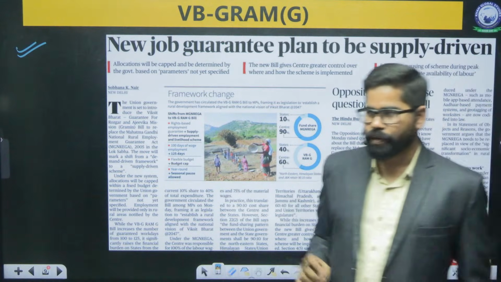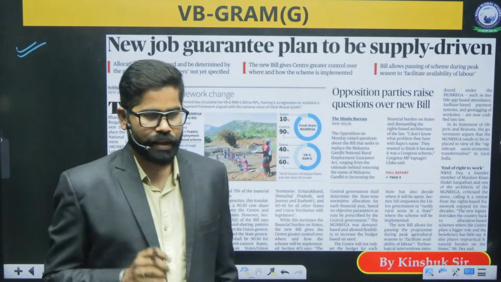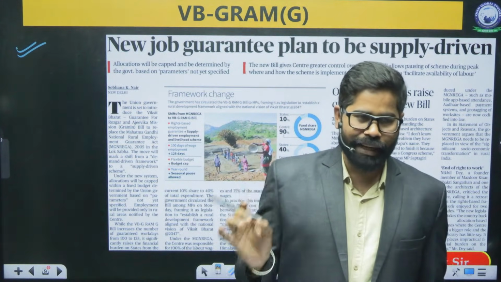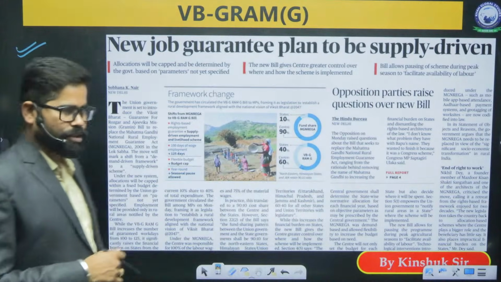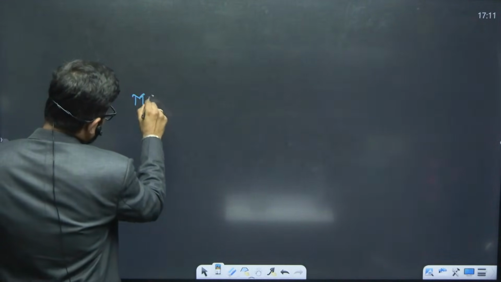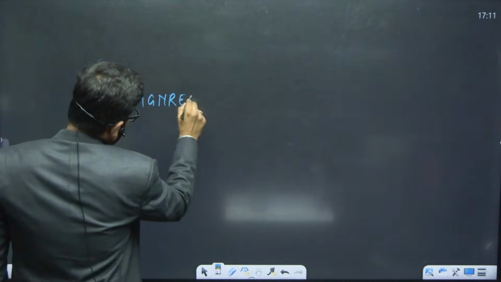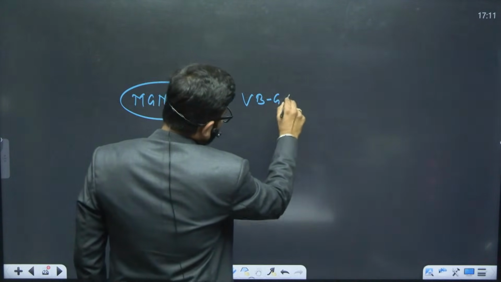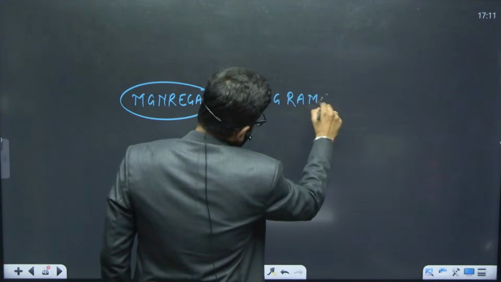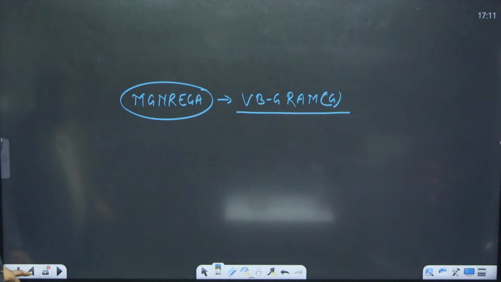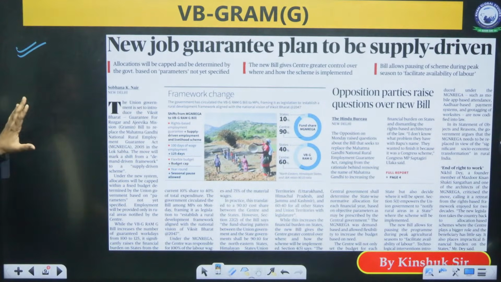So earlier, we were having this MG Narega, Mahatma Gandhi National Rural Employment Guarantee Act. But now this MG Narega is going to change. Instead of MG Narega, we are going to have a new act called as VB-G RAM-G. Okay. So what is the meaning of this? Like this new job guarantee plan. So what is going to be this?